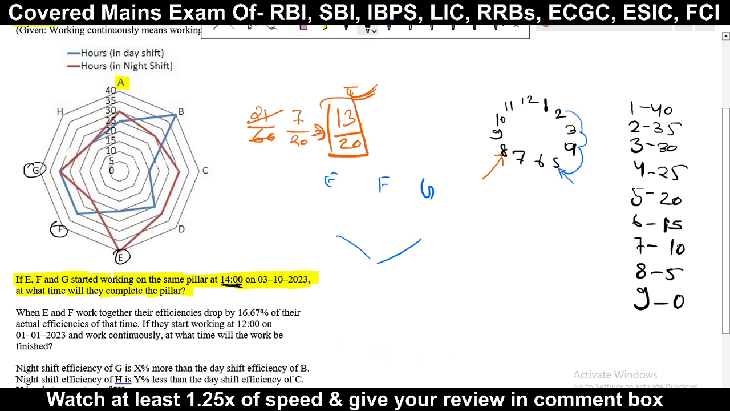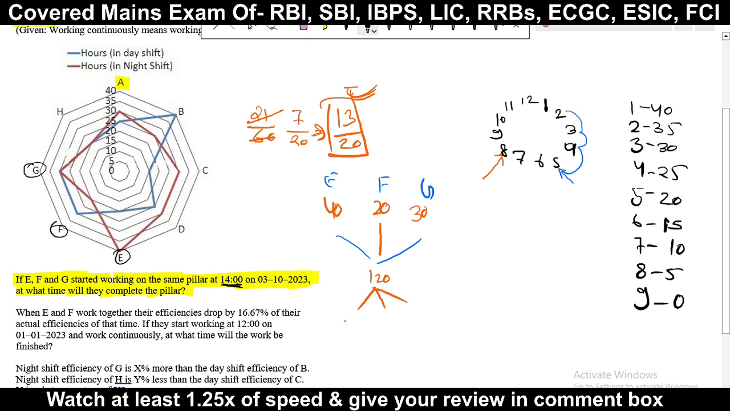First of all we will find out the time required by them to complete in the night shift. Now we will take the time of the night shift, and night shift is in red color. So E in red color is 40. F in red color is 1 2 3 4 5, so 5 means what is written there, 20. Next G is written at third place, 30. So this is done. Now calculate the LCM. LCM will be 120.